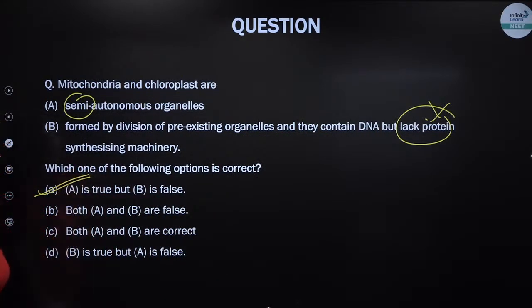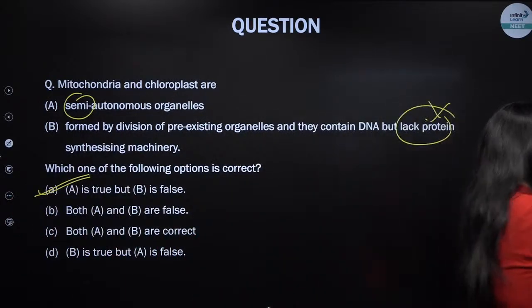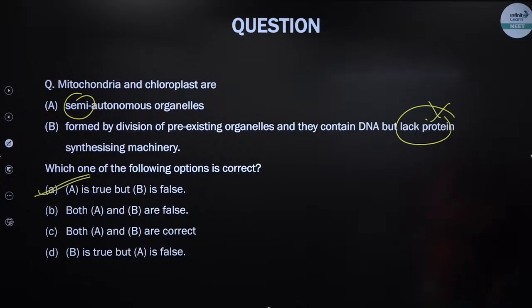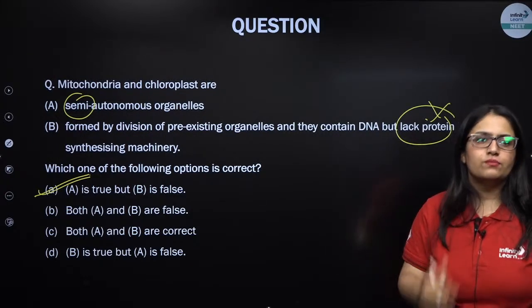Is this question clear to everybody? Let me know in the chat box. Everybody present in the class, if this much is clear, do let me know in the chat box.